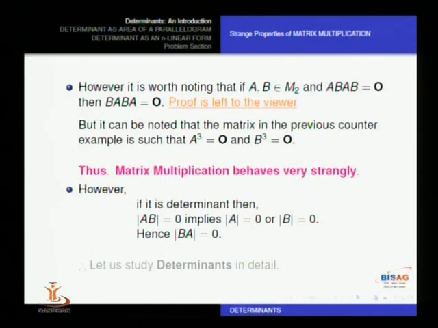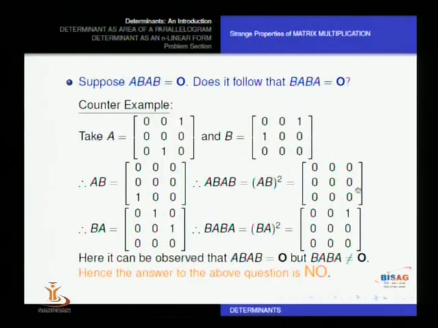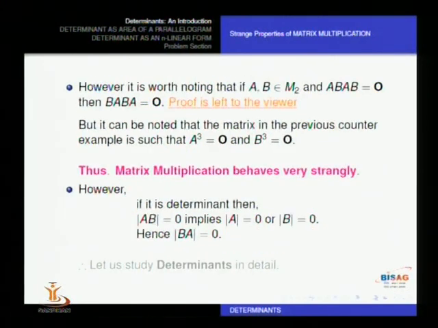However, it is worth noting that the counter example that we gave was a 3 by 3 matrix. Instead of that, if we take a 2 by 2 matrix, we will not be able to find a counter example satisfying the previous assertion. If we take 2 by 2 matrices, one can show that whenever AB is 0, BA will also turn out to be 0. I don't furnish the proof here. The proof is left to the viewer, so you can try.